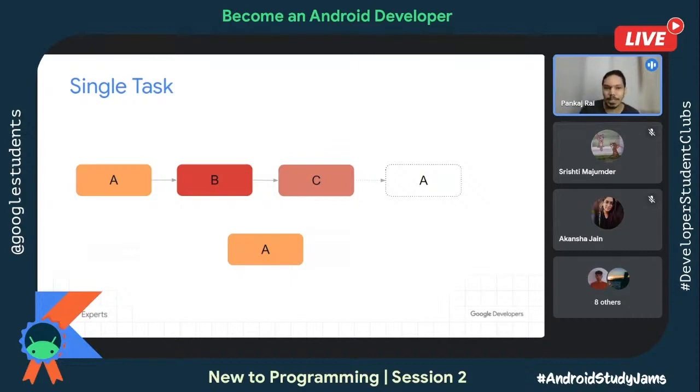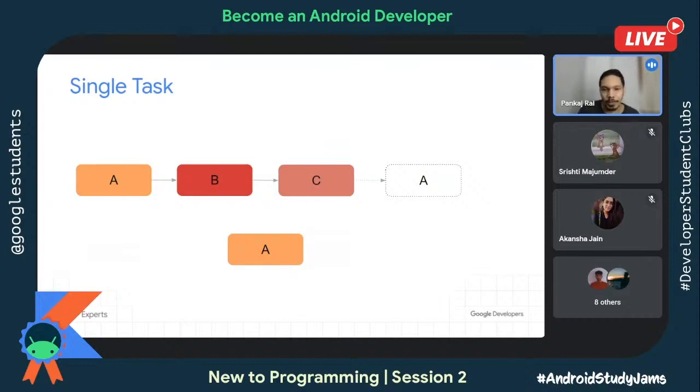Now this is the same as if you correlate with WhatsApp. Say for example, when you open your home screen, that home screen is activity A. You click on a particular chat, that's activity B. And then from a chat, you click on the settings, you go to activity C. Then you perform some action like click OK or cancel.